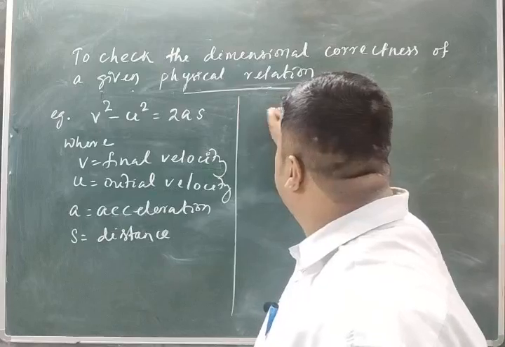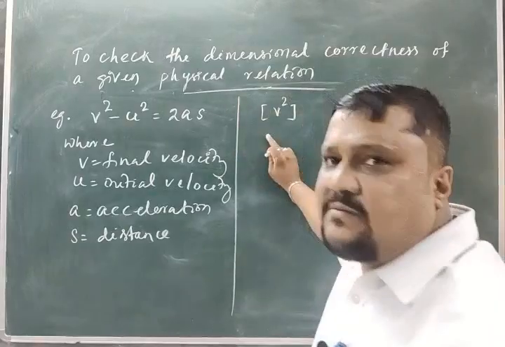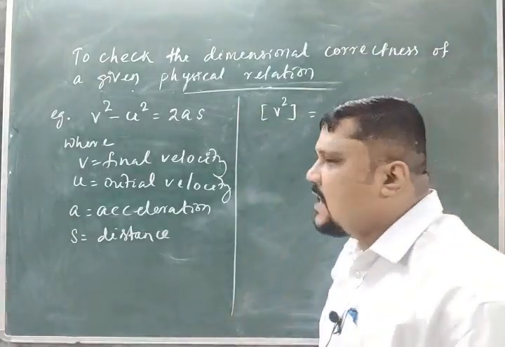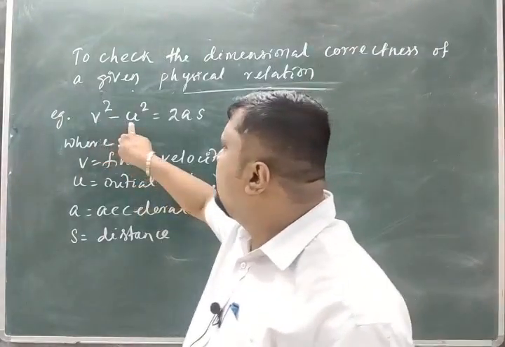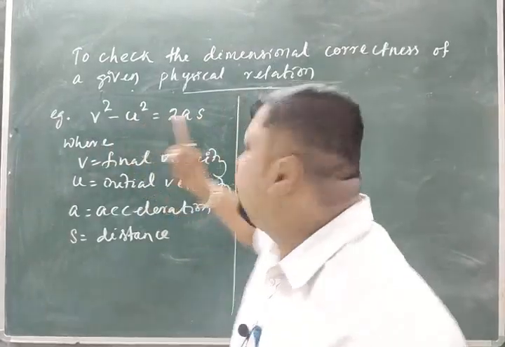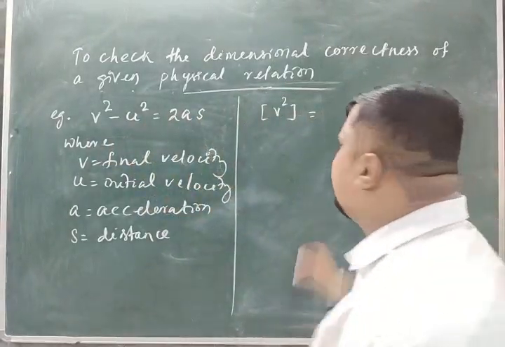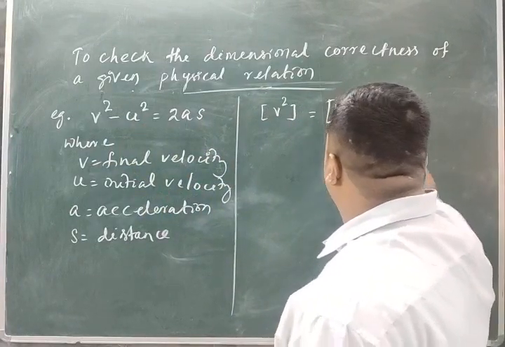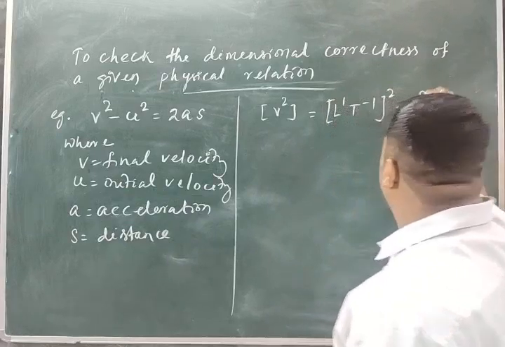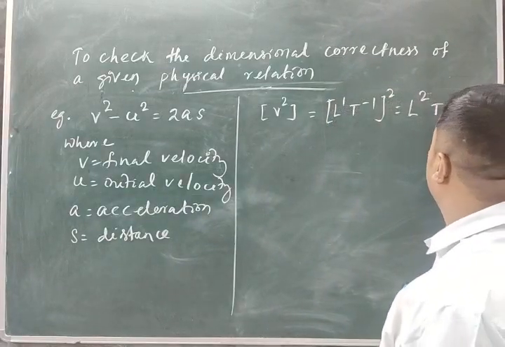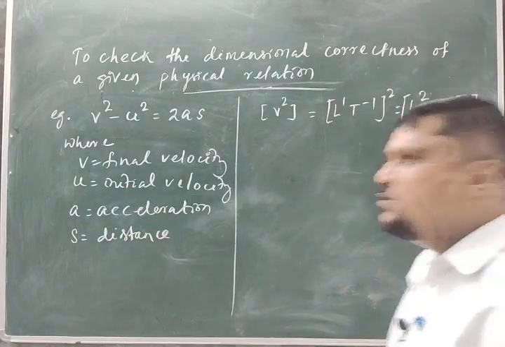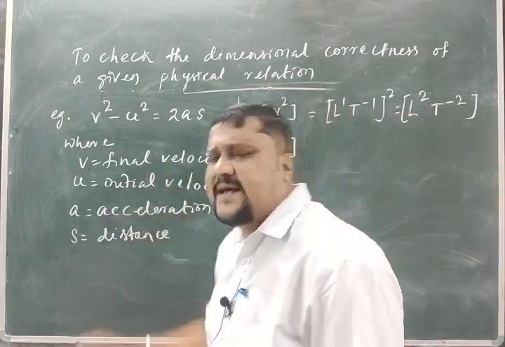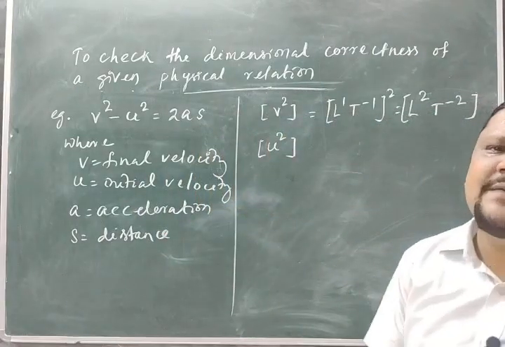First v square, dimension of each term. What is the dimension of v square? I am not writing in detail. Dimensions of various terms. How many terms are here? 1, 2, 3. So first find the dimension of v square. V is L1 t minus 1, its square means L2 t minus 2. First one. Then u square, that is the same velocity. Don't bother which velocity term it is. Obviously it should be L1 t minus 1.